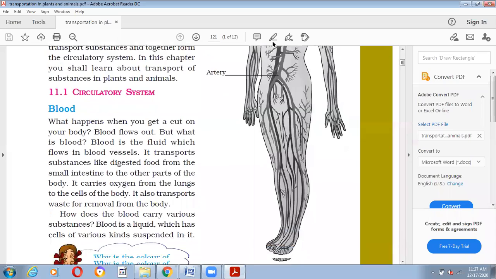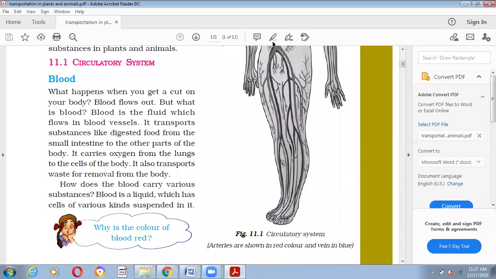So first of all, dear children, we will discuss the circulatory system. In the circulatory system, the most important thing we will discuss first is blood. Very important. We all are aware of the color of the blood. So the circulatory system in humans consists of blood, blood vessels and heart, right?